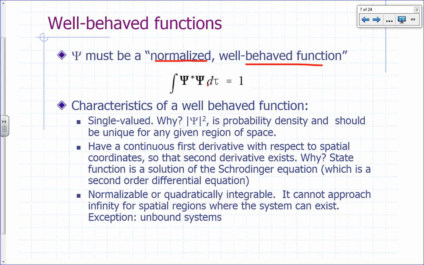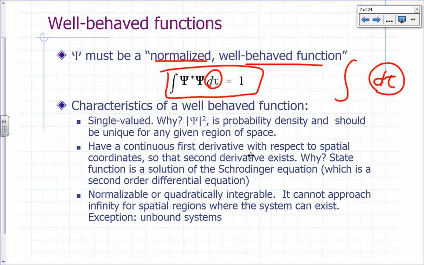When you see this symbol, integration, with integration variable tau, that simply means integrate over all possible locations. So the integral of psi star psi over all possible locations must be equal to 1, because that's our interpretation of psi squared. It must be 1 because psi squared is a probability density function. So a well-behaved function is one that is single valued.